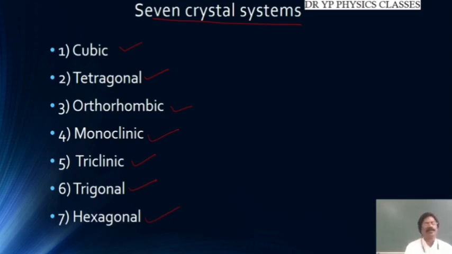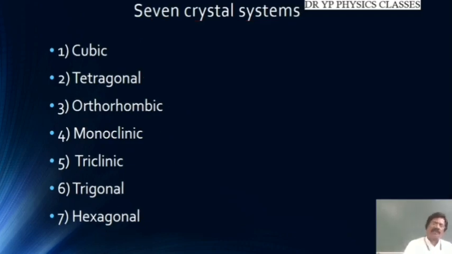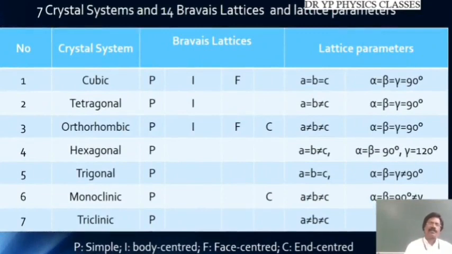Whatever crystals are available in nature, or that we grow in an artificial way, those crystals are classified in any one of these 7 crystal systems. And these 7 crystal systems again include 14 Bravais lattices. Okay. So this is how we classify the crystals in 7 systems. You can see here the complete chart is given.